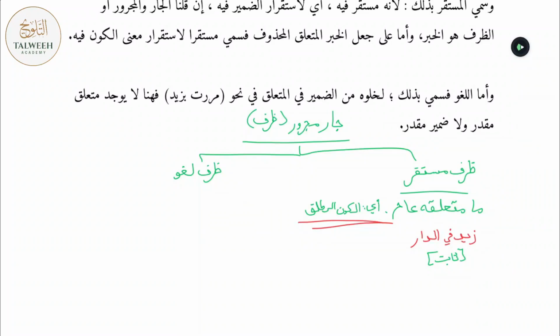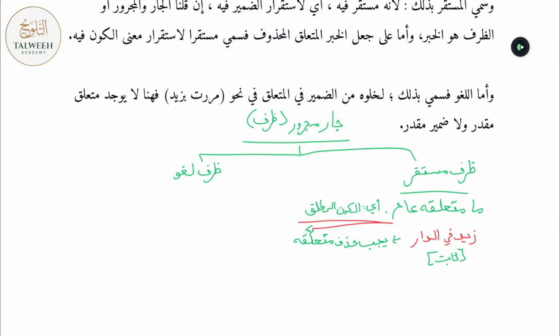And that's why they mention over here that from the ahkam of Ẓarf Mustaqarr is that yajibu hadhfu muta'alliq. You're not actually allowed to mention that verb or that ism which is in the meaning of existence. So you're not allowed to say Zaydun thabitun fid dar. You actually have to omit it. Why? Because it's so prevalent, it's so obvious. The Arabs say you shouldn't be mentioning it at all. Zaydun thabitun fid dar would actually be incorrect. You'd have to say Zaydun fid dar. You're not allowed to mention the muta'allaq.